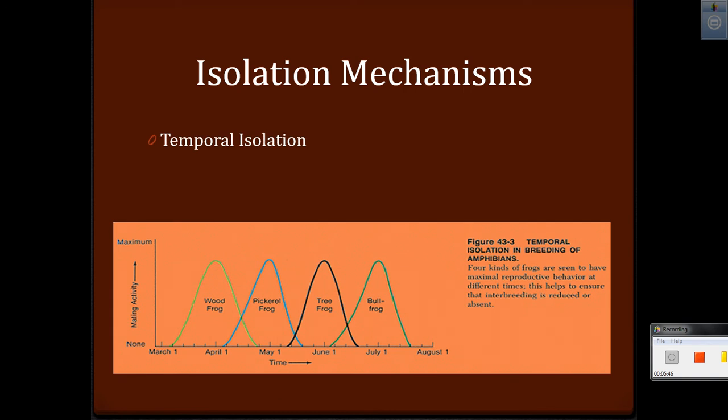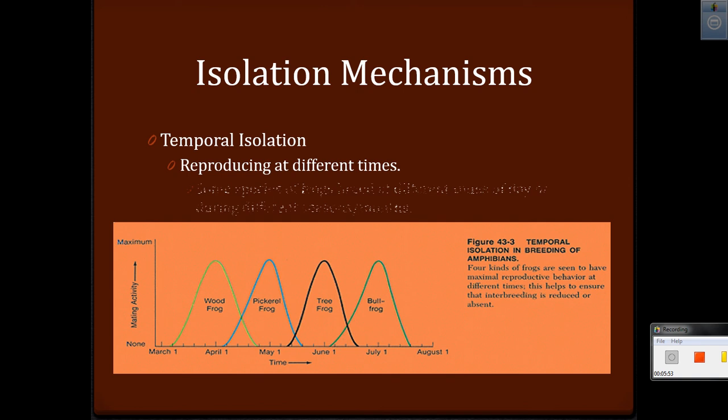We also have temporal isolation, which means time, reproducing at different times. This could be at different times of the day, different times of the month, different times of the season. Frogs, again, here they have different times of the season in which they would mate. So the wood frog, the pickerel frog, the tree frog, and the bullfrog could probably all make babies together, but because they have different times of the day or different times of the year in which they are ready to breed, they're not going to breed together.